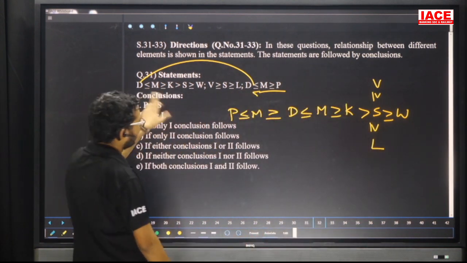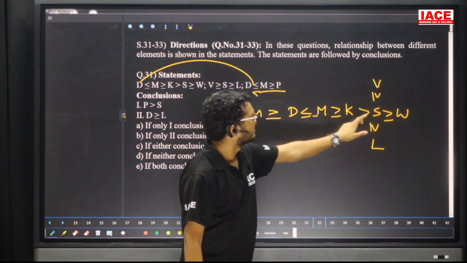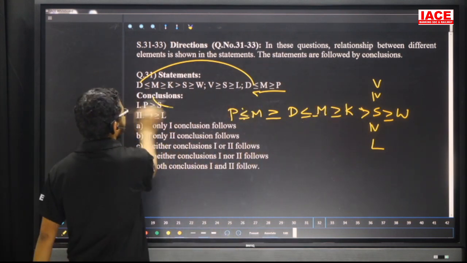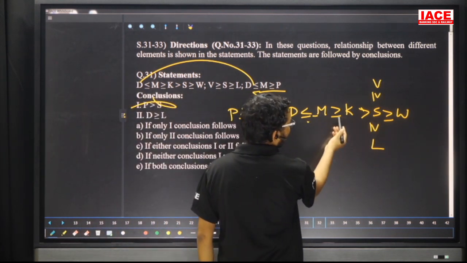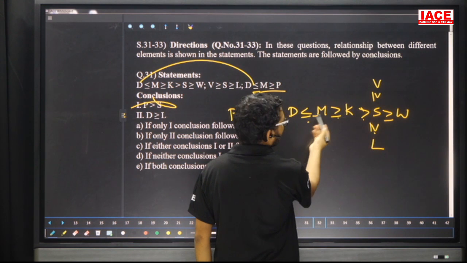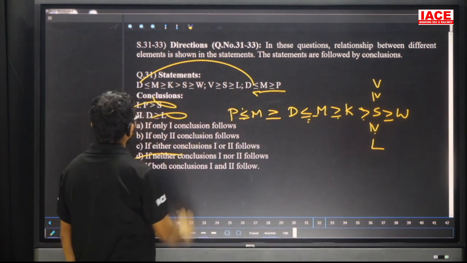Take first conclusion, P and S. P and S, the symbols are less than or equal to, greater than. That means both are opposite. Can't say. First one is wrong. D and L. Next one, D and L: less than or equal to, greater than or equal to, greater than or equal to, so opposite. Can't say. The answer is what? Neither one nor two. Option D.